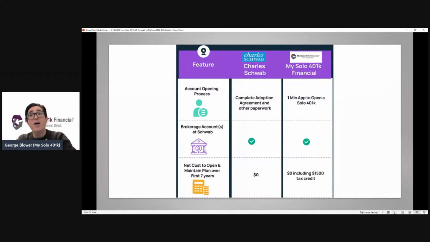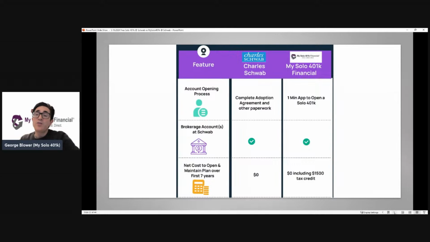And those are free accounts that we would help our clients set up, meaning Schwab doesn't charge anything to open the account. There's no maintenance fee. There's free online trading. They even come with a free checkbook, etc. So third consideration is the cost. Of course, as mentioned, it's a quote unquote free plan at Schwab. So there's no cost to set it up.